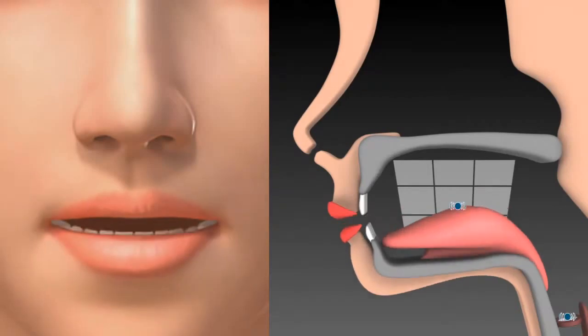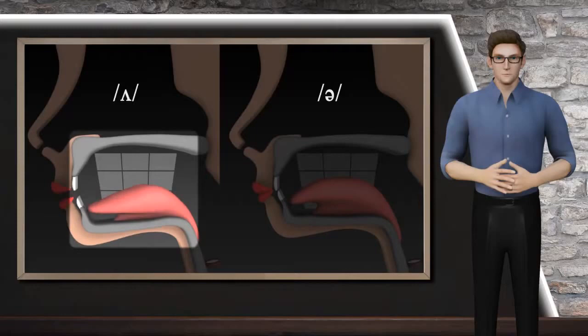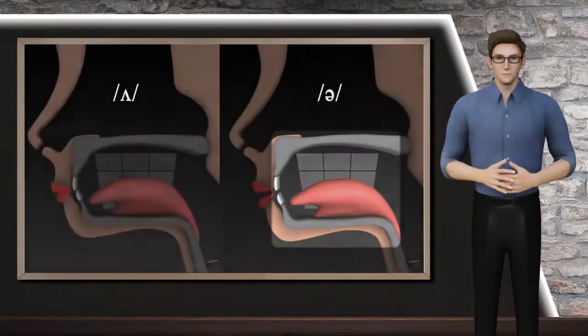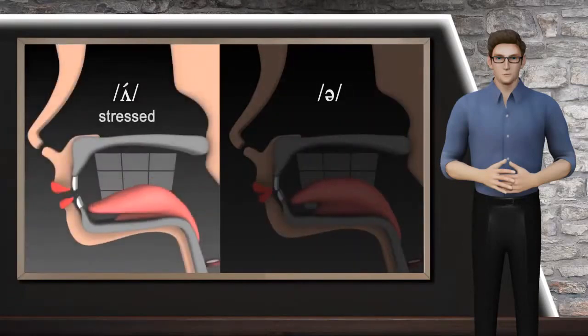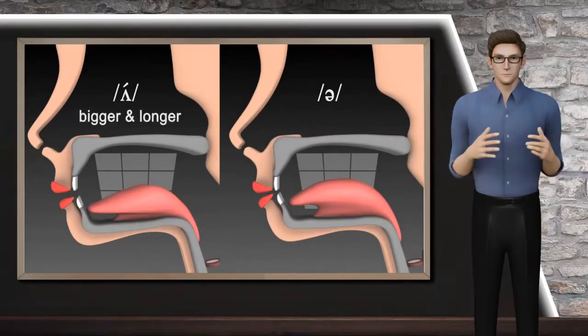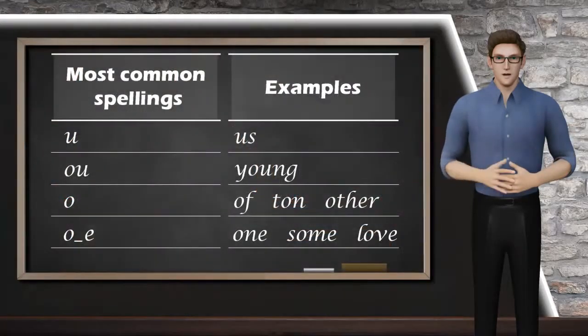When you produce the correct uh, you can feel vibration in two places. These are in the vocal cords and at the center of your tongue. The way to produce the stressed uh is actually the same as the way to produce the unstressed schwa. The only difference is that the uh is a stressed vowel, while the schwa is always unstressed. For this reason, the uh is relatively bigger and longer than the schwa. Now, let's talk about how the uh sound is written in English.